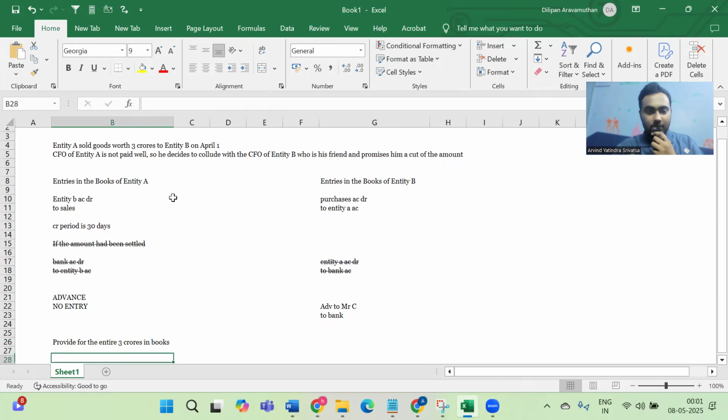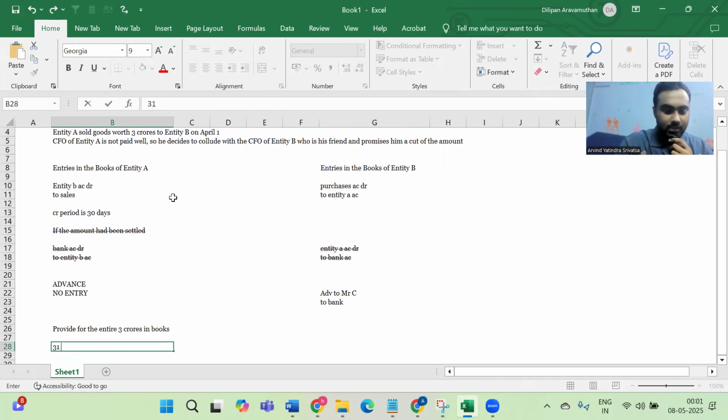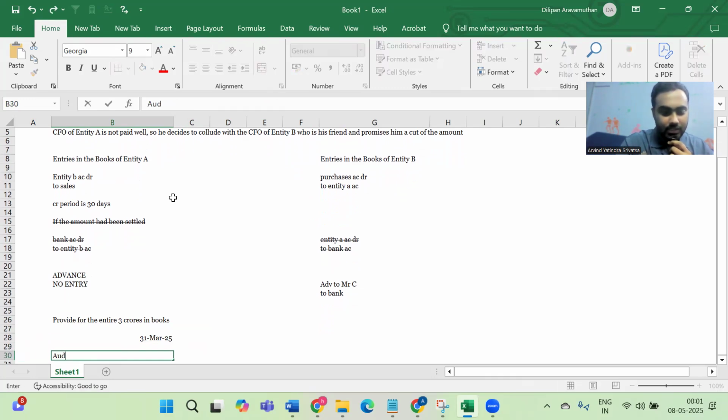Okay, so now we come towards the year end, 31st March 2025. Let's say the auditors come for audit somewhere around April 30, maybe after the books are closed and everything is properly done.